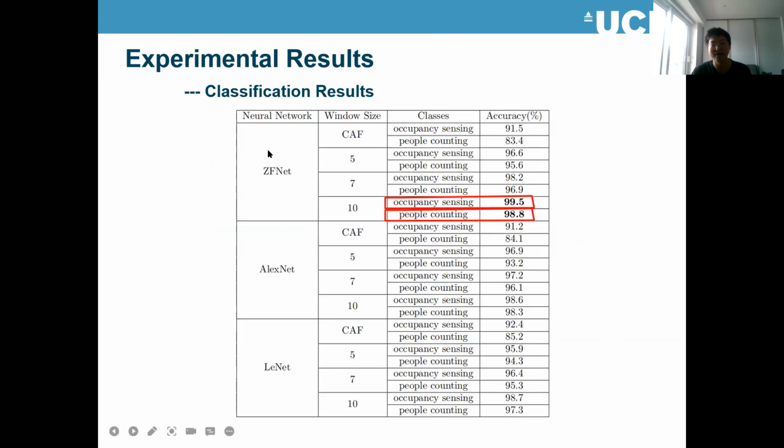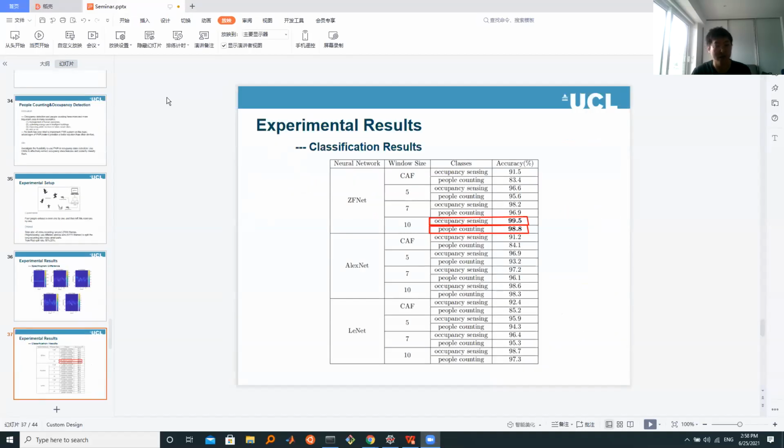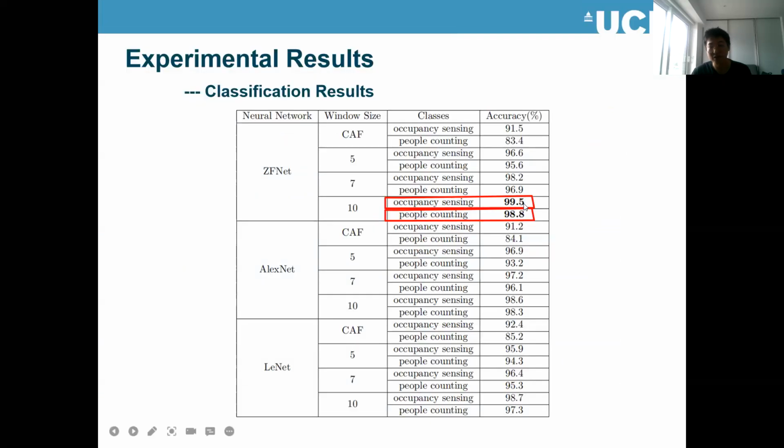So we applied different CNNs to try to classify them and extract the features. We can see the CNN can effectively extract the features and get very good classification results for all of them. Among them, the FMNet, which has a deeper neural network structure, can get better results.